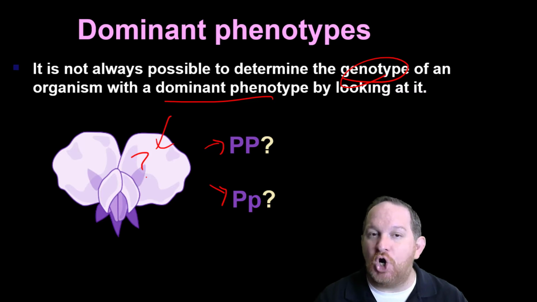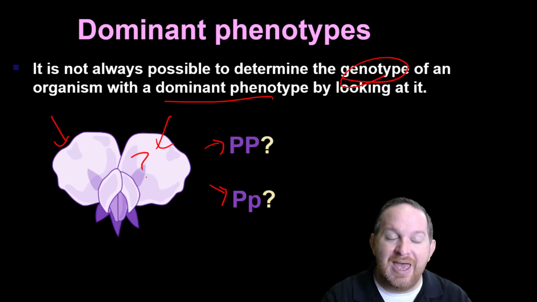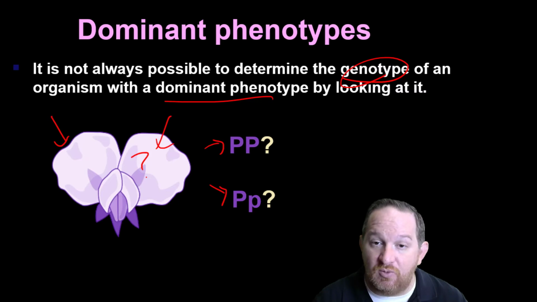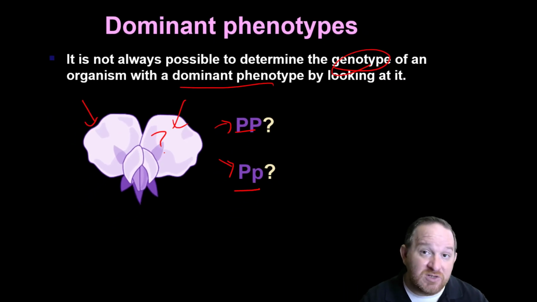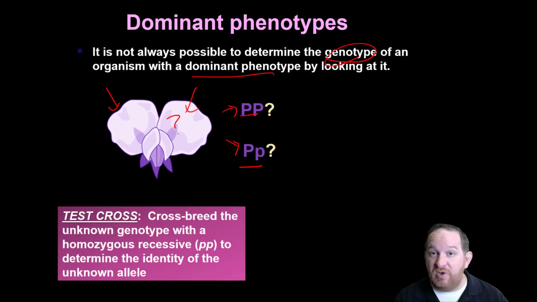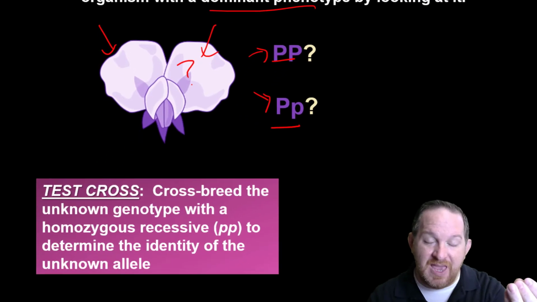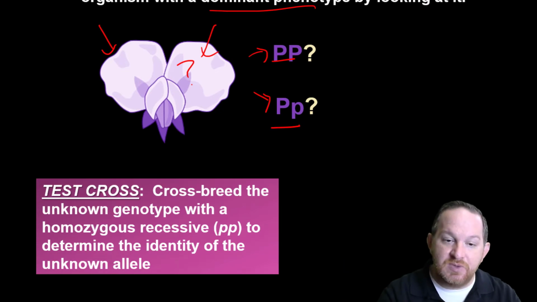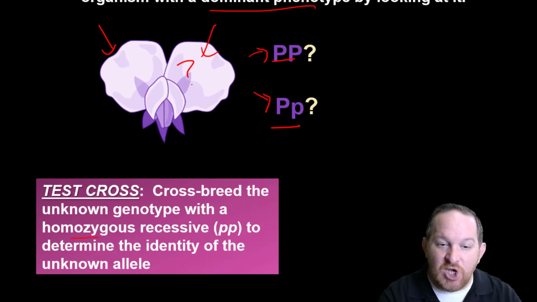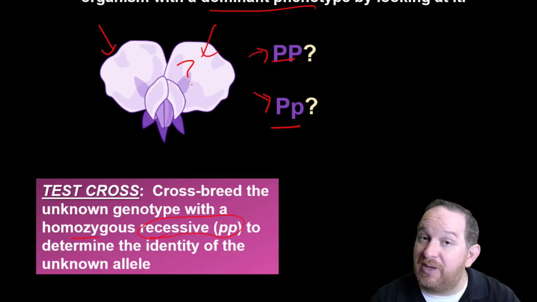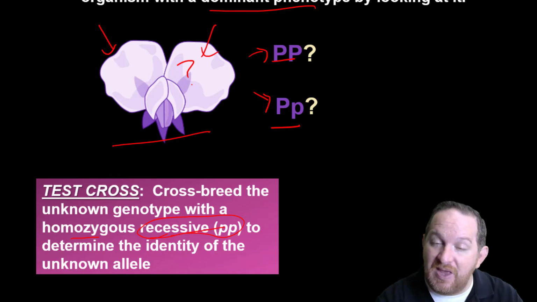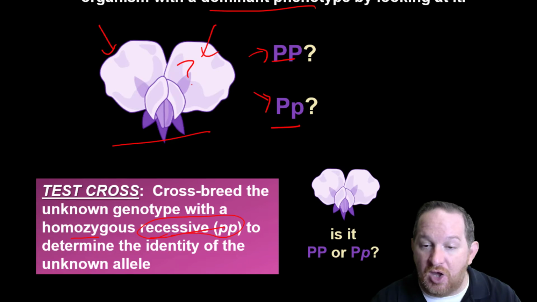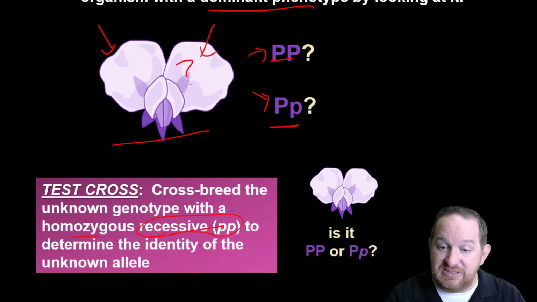So how would we determine if we had a purple pea plant, how could we determine if it was homozygous dominant or heterozygous? Well, what we'd have to do is actually do what's called a test cross. So we'd physically have to take the flower and crossbreed it with a homozygous recessive, in this case a white flower. So we'd take the flower in question, cross it with a homozygous recessive white flower and determine the identity of the unknown allele. Because we don't know, is it this or this?